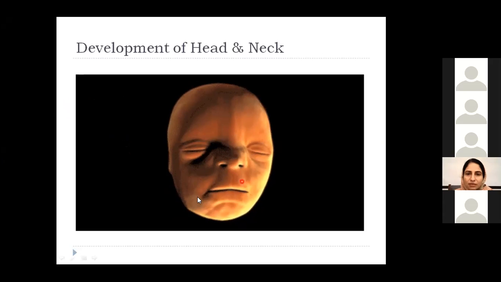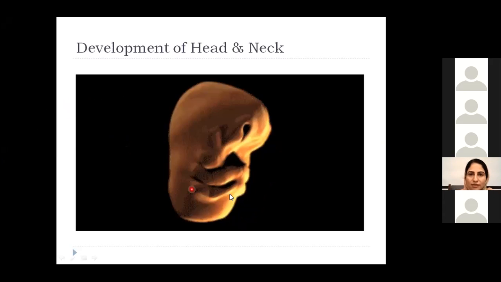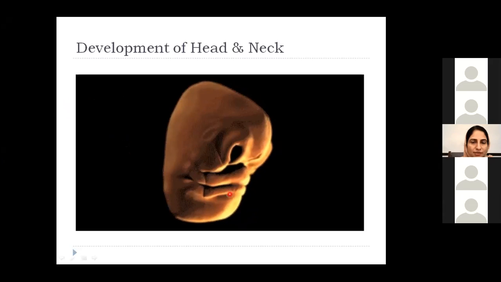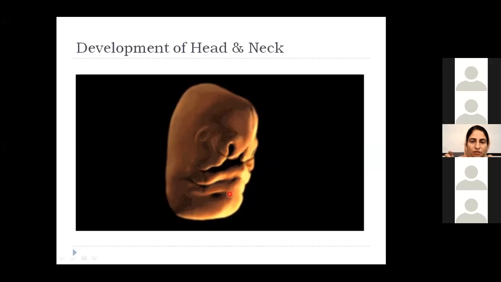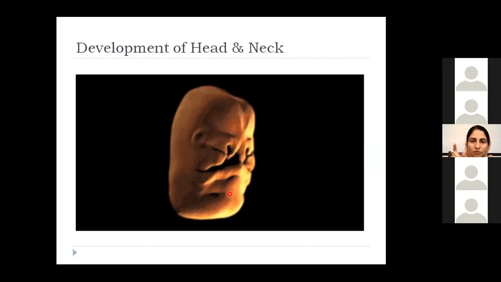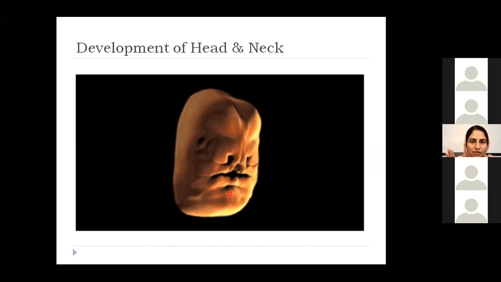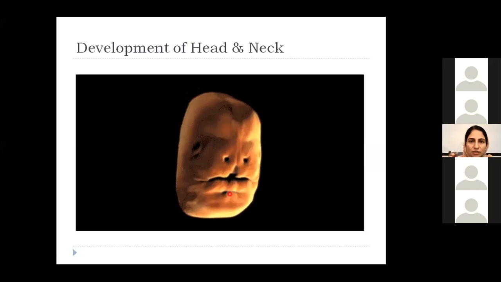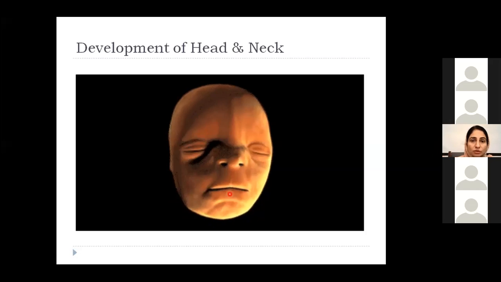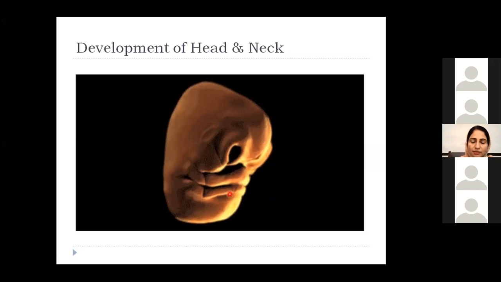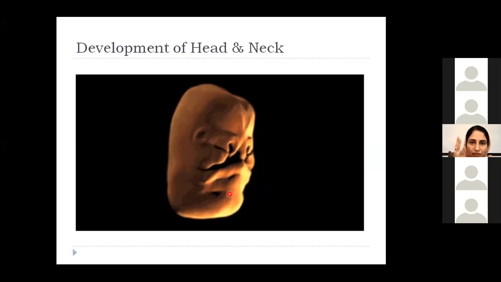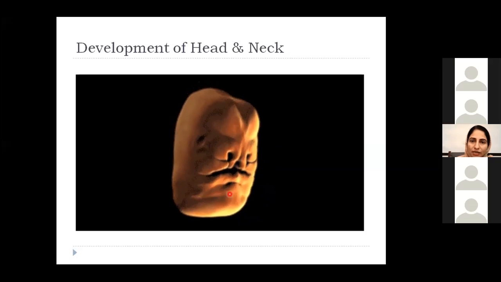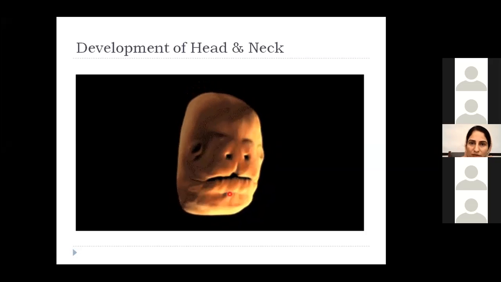The development of the cardiovascular system involves the neural crest cells as well, especially when the common region, the conus cordis, divides into aorta and pulmonary artery. That area requires the involvement of neural crest cells. So whenever there is any defect in the development of the head and neck region, it is associated with some cardiac abnormalities as well.